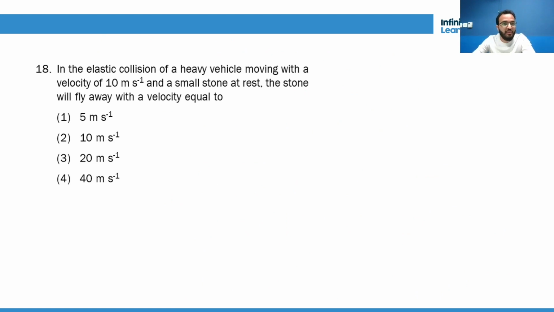Okay, in the elastic collision of a heavy vehicle moving with a velocity, I told you V2 is equal to U2, it doesn't change. That means it will remain 10 meters per second. But what happens to V1? V1 is U2 plus E times (U2 minus U1).